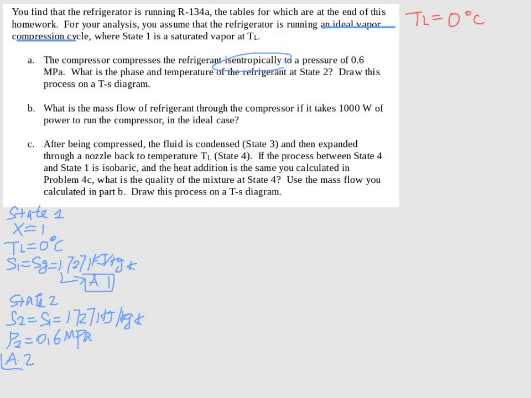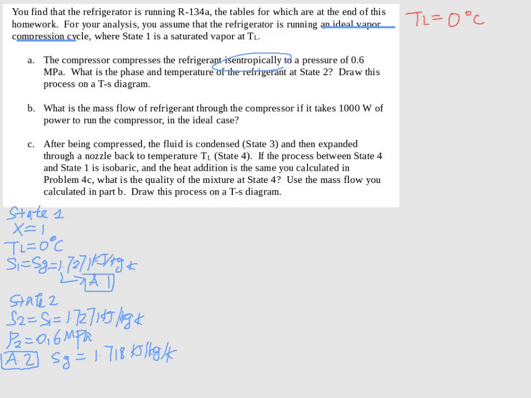Now we're looking at A.2 at pressure equals 0.6 megapascal, where Sg is found to be 1.718 kilojoule per kgK.